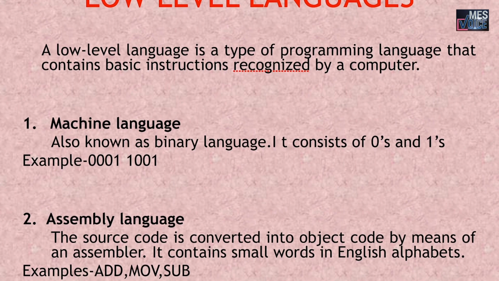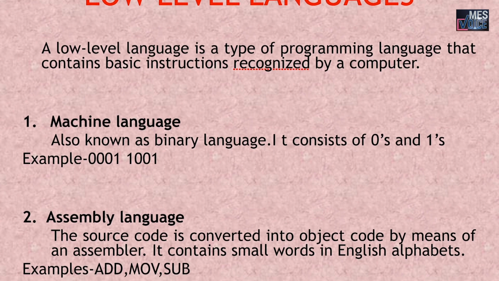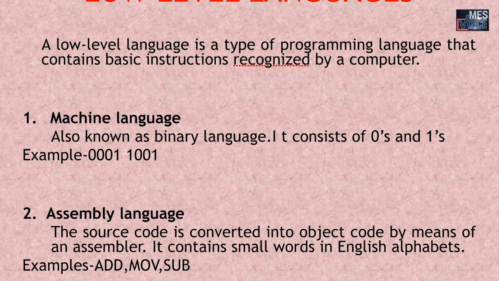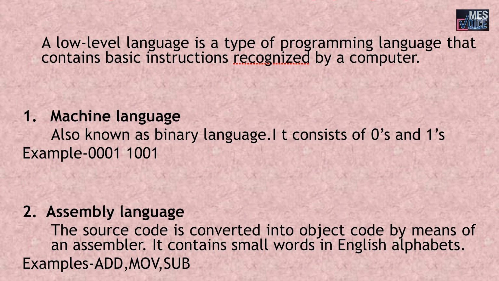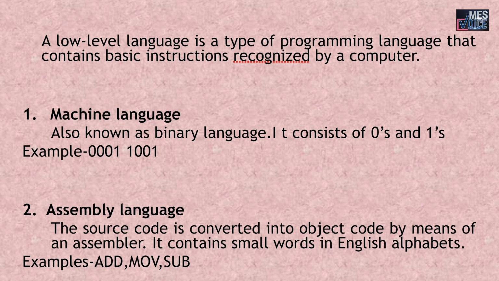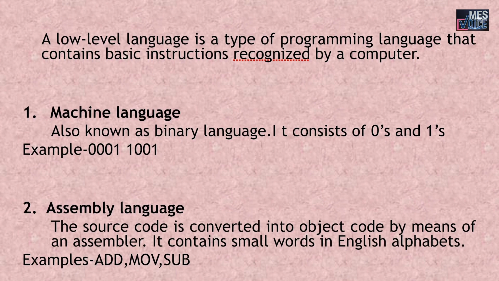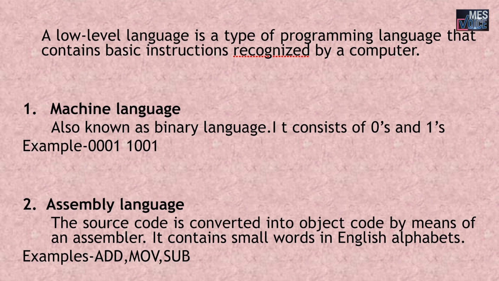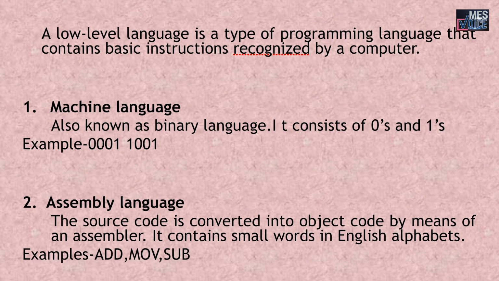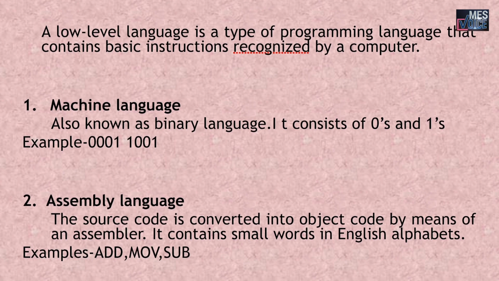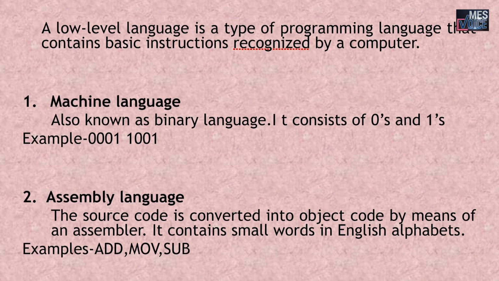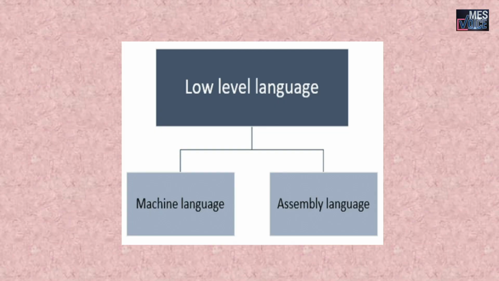The second one is assembly language. In an assembly language, the source code is converted into object code by means of an assembler. The assembly language usually contains small words in English alphabets. These are known as mnemonics. Example, for addition we write ADD, subtraction we write SUB, move MOV, etc. These are the different types of low level language, machine language and assembly language.